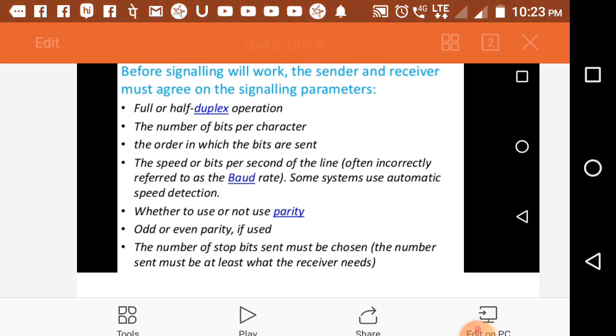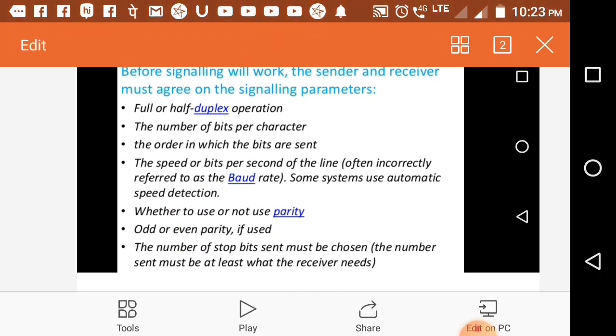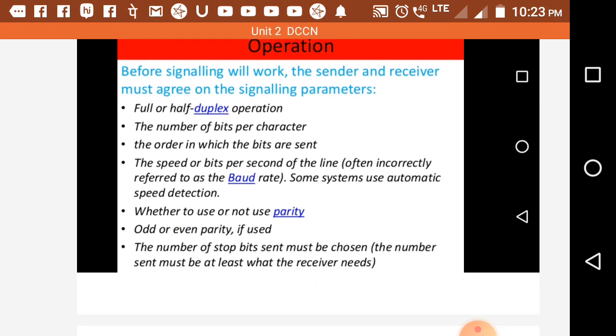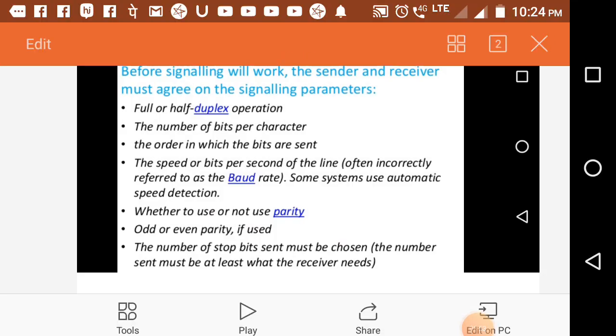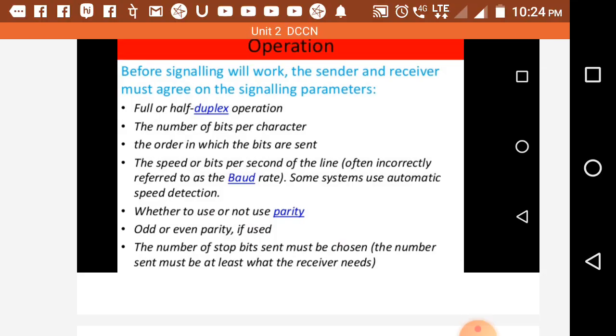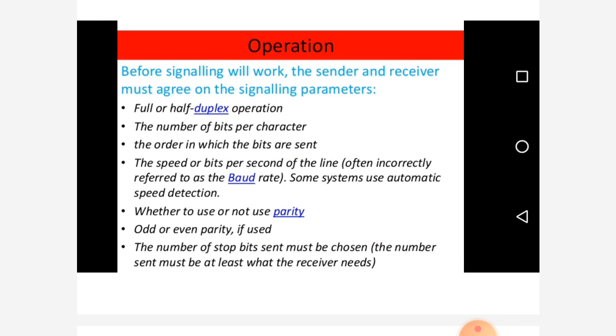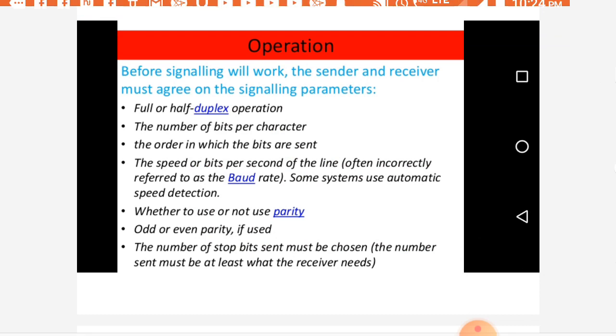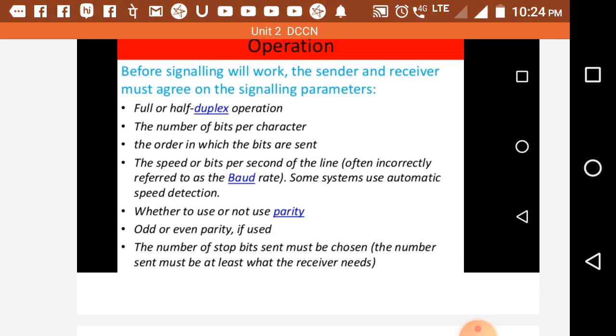Asynchronous modems. Here we can see the operation of asynchronous transmission: full or half duplex operation, the number of bits per character, the order in which the bits are sent, the speed or bits per second of the line.